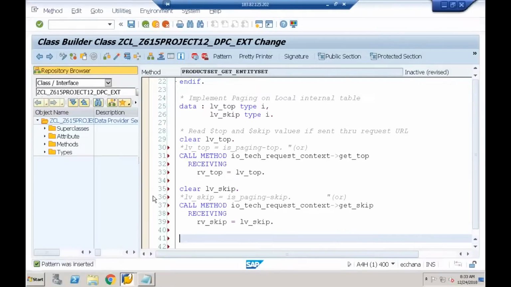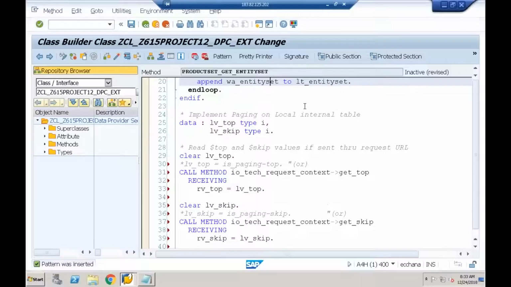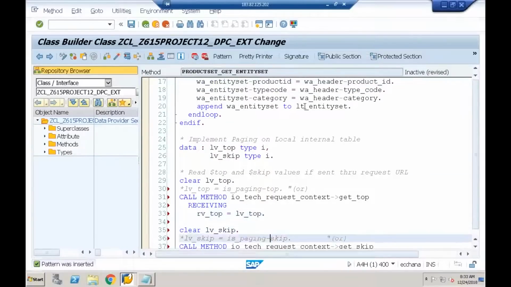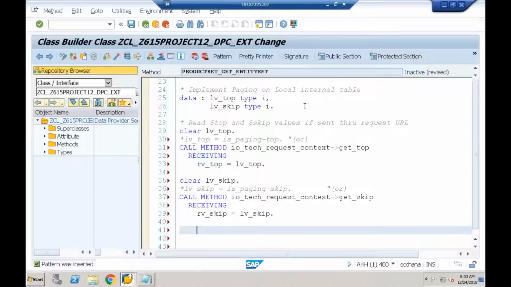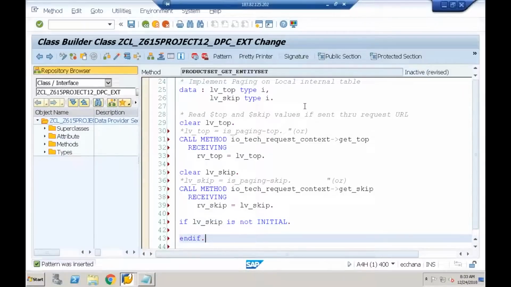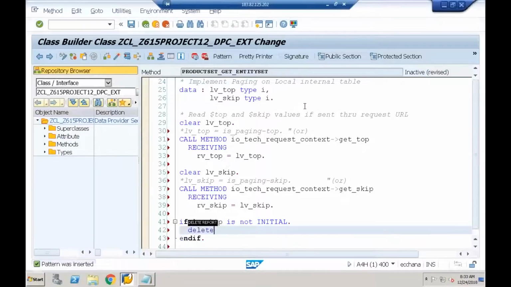So here, what is the local internal table I declared? lt_entityset. Somewhere I'll say if lv_skip is not initial, if it is not empty, very simple: delete lt_entityset from 1 to lv_skip.